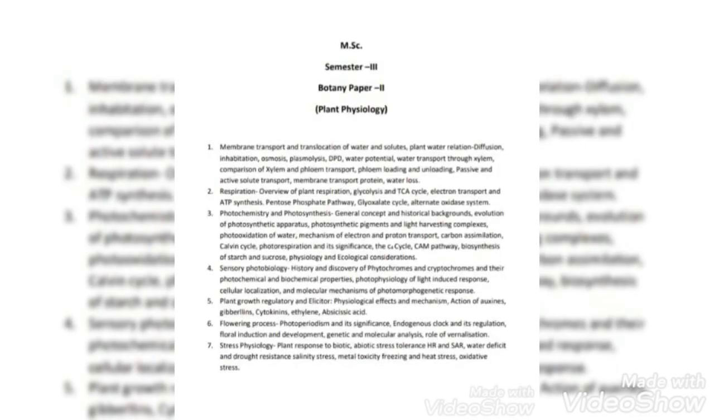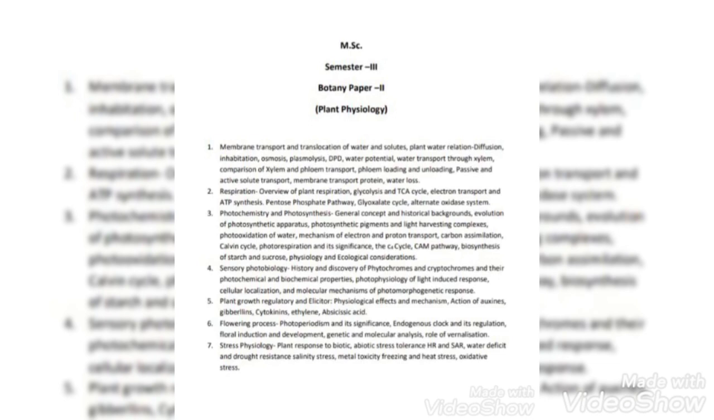Dear students, I, Dr. Abhay Srivastava, will teach you Botany paper 2nd, that is plant physiology. This paper consists of several topics. The first one is membrane transport and translocation of water in solutes, plant-water relation, diffusion, imbibition, osmosis, plasmolysis, DPD, water potential, water transport through xylem, comparison of xylem and phloem transport, phloem loading and unloading, passive and active solute transport, membrane transport protein and water loss.